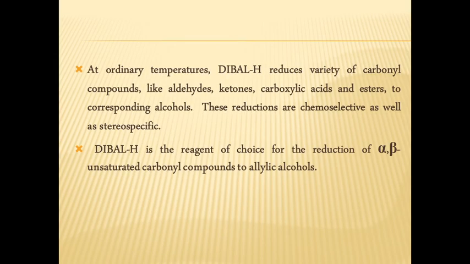The next reagent we have to study is sodium cyanoborohydride, NaBH3CN. Similarly, among these hydride transfer reagents, we have to study lithium aluminum hydride, sodium borohydride, sodium cyanoborohydride, and red aluminum, that is sodium bis(2-methoxyethoxy)aluminum hydride. These are all the reagents we have to study in the hydride transfer reagents.